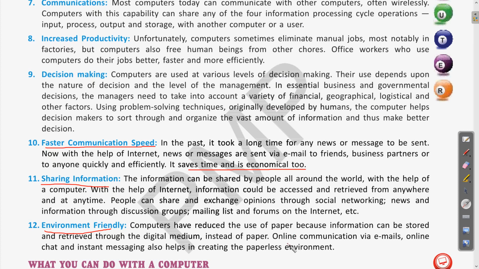So this way they are environment friendly. Online communication via emails, online chat and instant messaging also helps in creating the paperless environment. Clear? So this way it is also environment friendly.